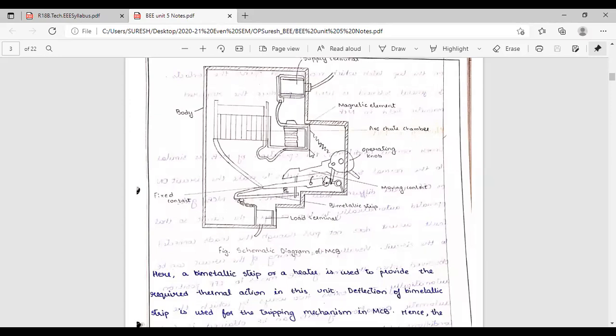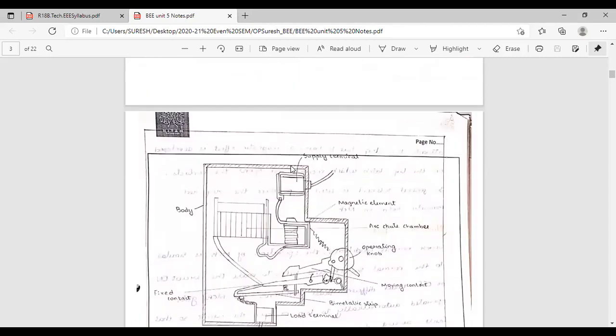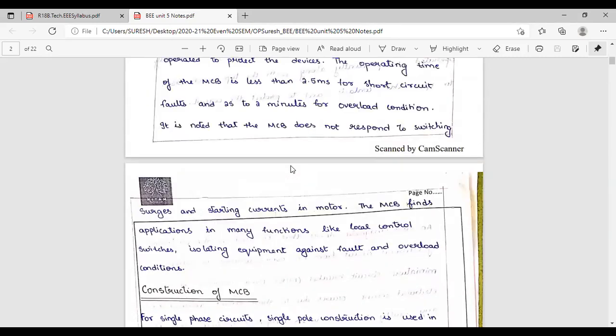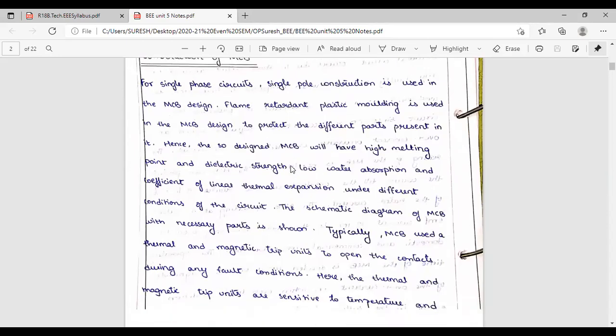This metal moving contact will be opened. Immediately after opening, some arc is stuck, so we have to remove this arc also. It will take some milliseconds or a few seconds to completely remove this arc. This is the circuit diagram. You have to draw the circuit diagram and explain the operation. Now I'll explain. First page is completed. Now see construction.